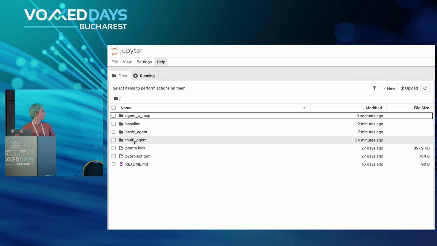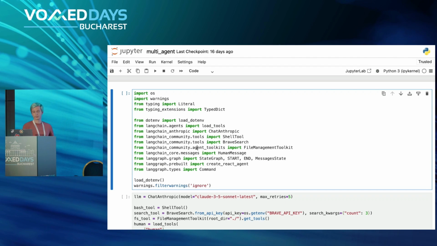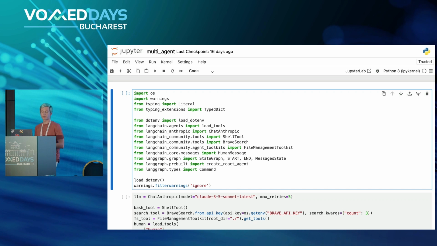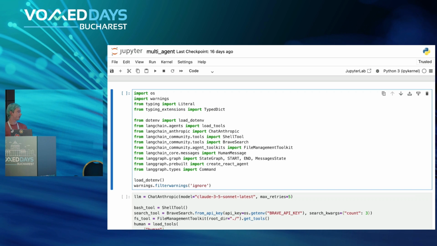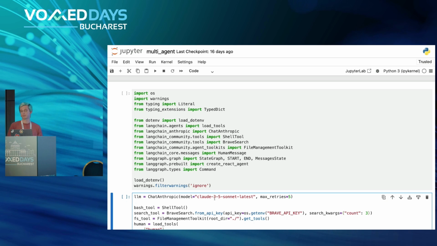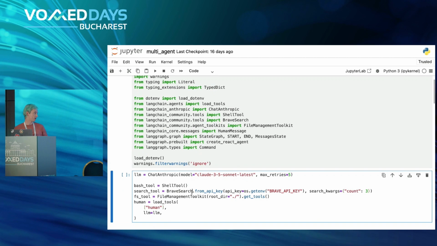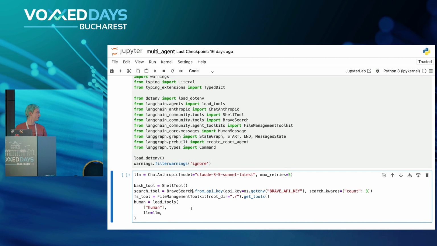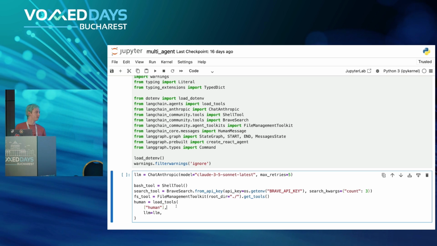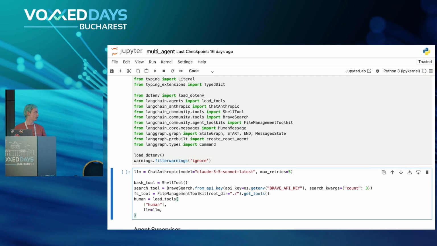Let's see, multi-agent. All right, so for this, I will be adding one more layer of abstraction, namely LangGraph from LangChain. We still will be using Claude as our LLM model. And we will have pretty much the same tools as we used before. We have shell tool, we have Brave search, file management, but we will also add one more tool, essentially human tool, which will allow the LLM to ask questions back to us. So it will be able to ask for any requirements, any clarifications, and so on.